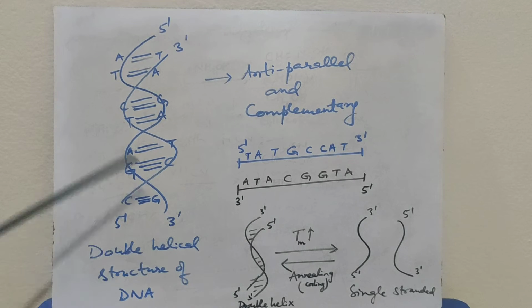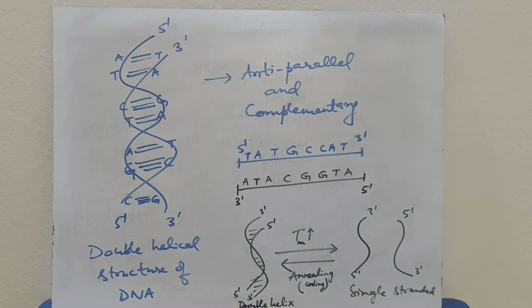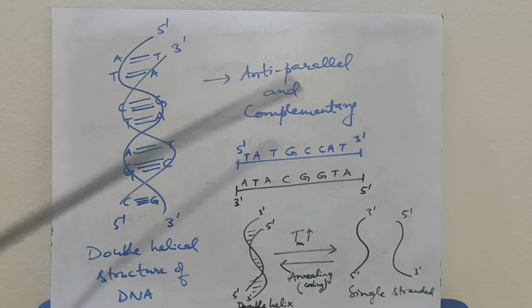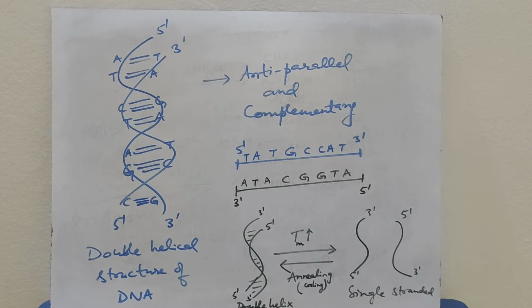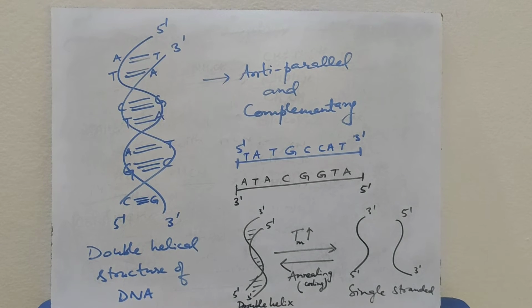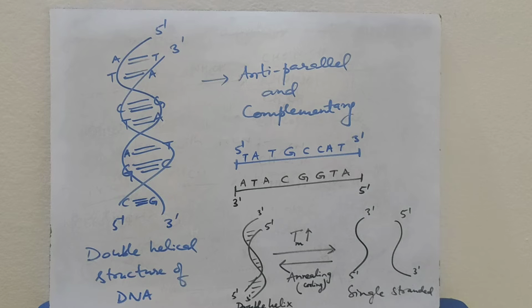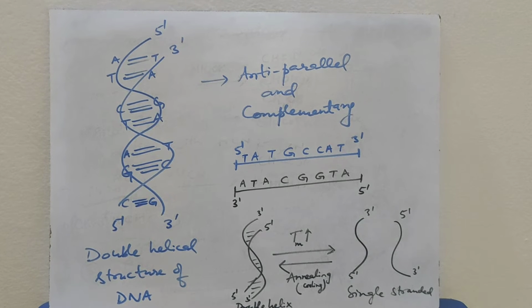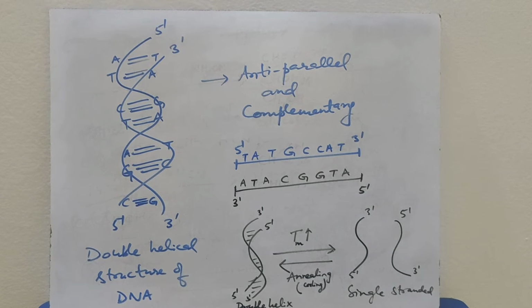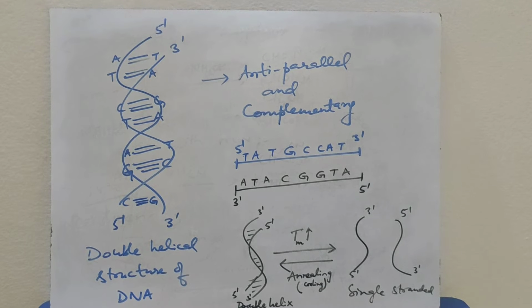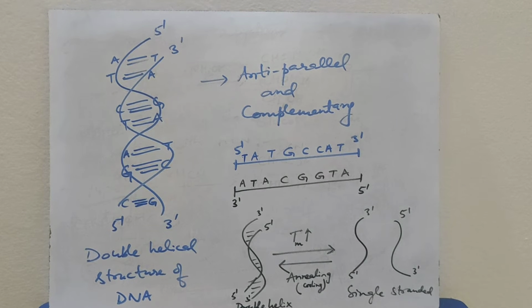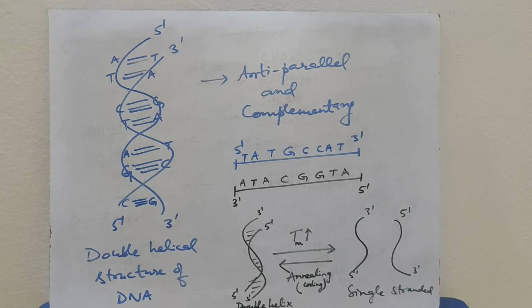Suppose the DNA double helical structure is heated, then the two strands separate. The process is called melting, and the temperature required to separate the two strands of DNA is called melting temperature. It is denoted by Tm. The more the GC content of the DNA, the more the melting temperature. The more the AT pairs, the lesser the melting temperature.